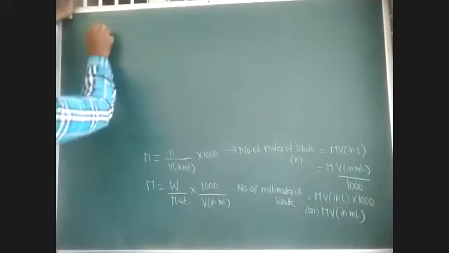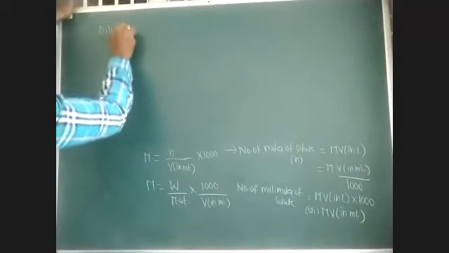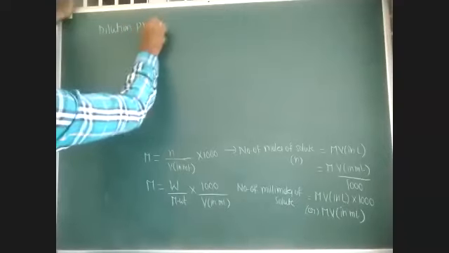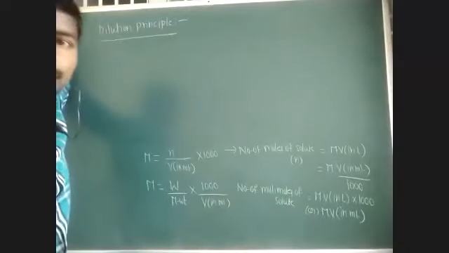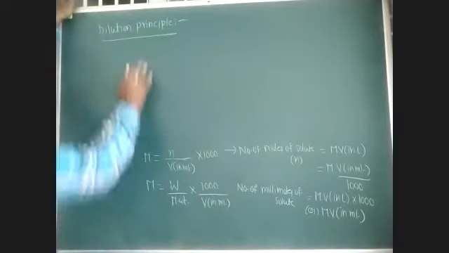Next we have the dilution principle. What is the dilution principle?